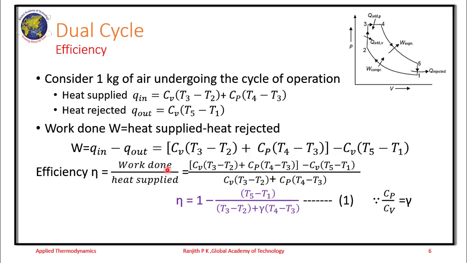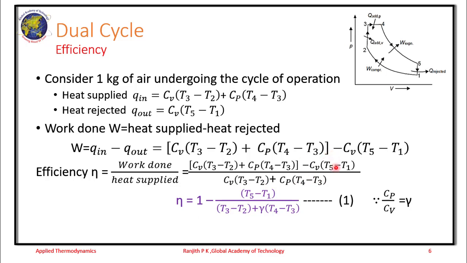The efficiency is written as work done by heat supplied, with its expression substituted. So we simplify this as 1 minus (T5 minus T1) divided by (T3 minus T2) plus gamma into (T4 minus T3). How did we get this? If you observe, you have some part of the numerator and denominator common. So when you divide individually, you get 1. So 1 minus Cv (T5 minus T1) divided by Cv (T3 minus T2) plus Cp (T4 minus T3). So Cv by Cv gets cancelled out.